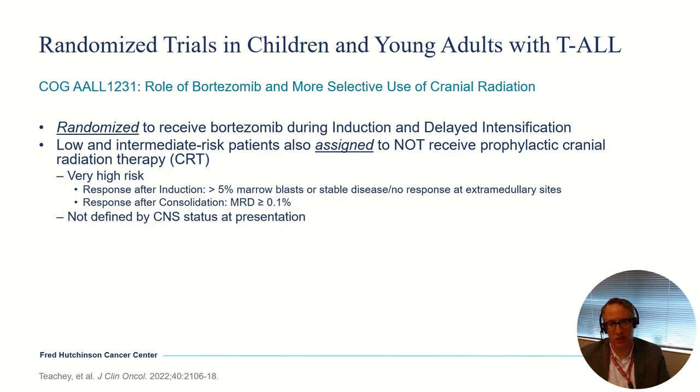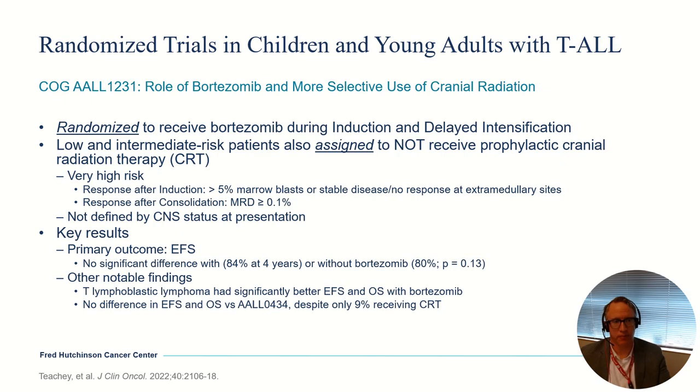If you had very chemotherapy sensitive sites, you were assigned to not get prophylactic radiation. So the primary outcome for the trial was event-free survival. And in terms of the key finding for the randomization of bortezomib, that did not significantly improve outcomes. There was a slight numerical advantage, but it was not statistically significant.